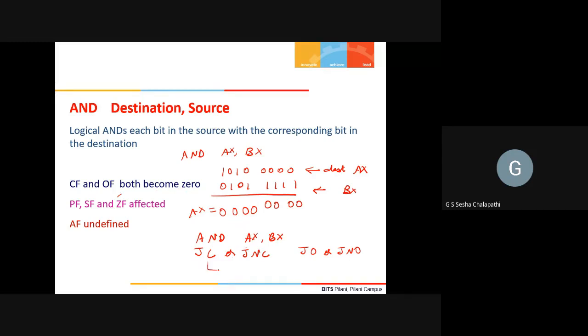Therefore, there is no use of having JC or JNC. That will not help you make a decision whether to jump to a particular location as a result of ANDing.